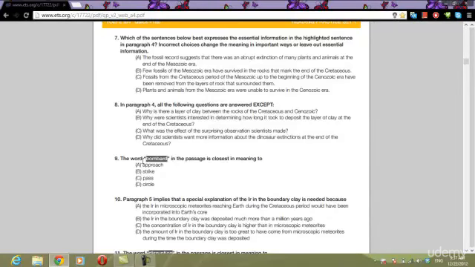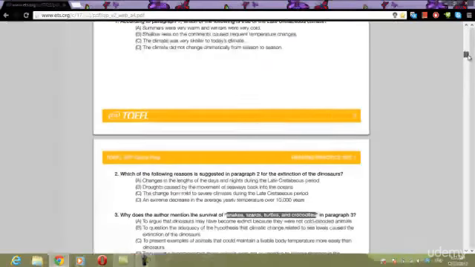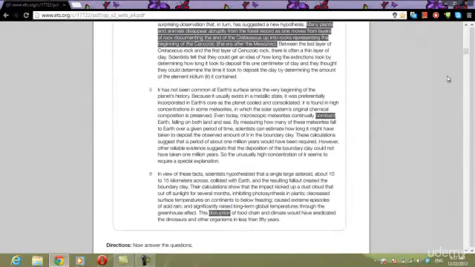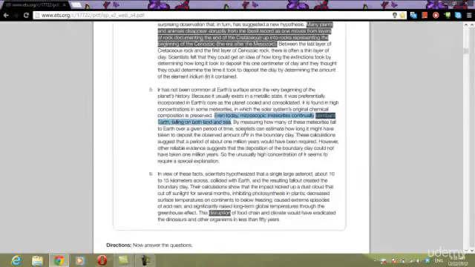Next one: the word bombard in the passage is closest in meaning to what? If you don't know what the word bombard is, let's look in our sentence and see if we have any context clues. Even today, microscopic meteorites continually bombard Earth, falling on both land and sea.